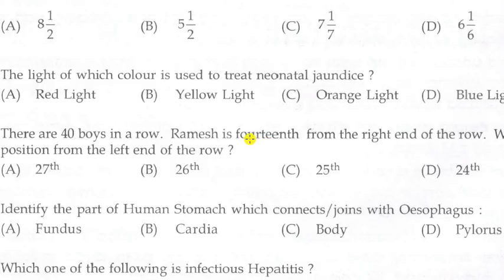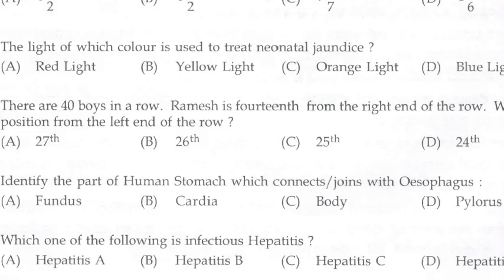So we have to add 1 to this 26 in order to find out the position of Ramesh from the left end of the row. When we add 1 to 26, we get the answer 27. So the position of Ramesh from the left end of the row is 27th position.